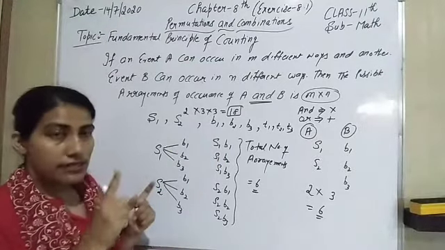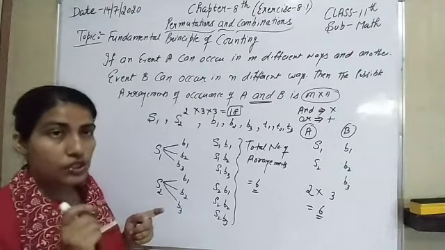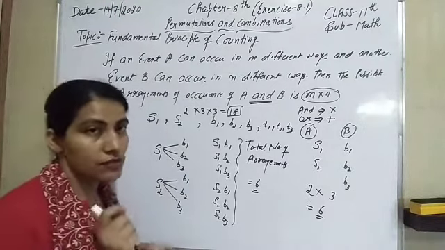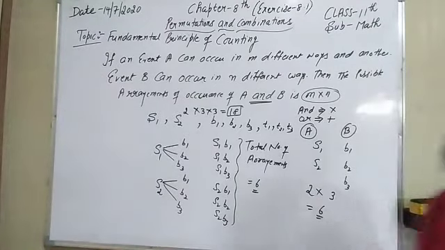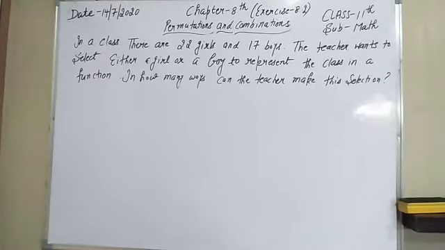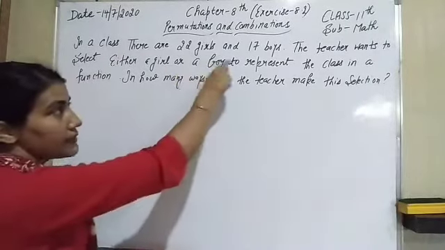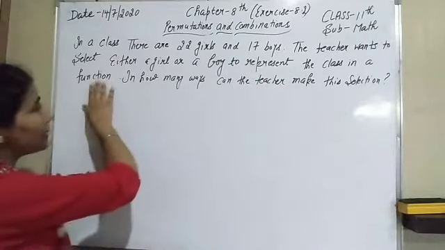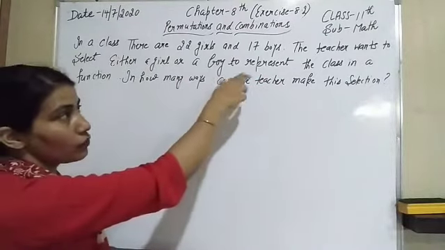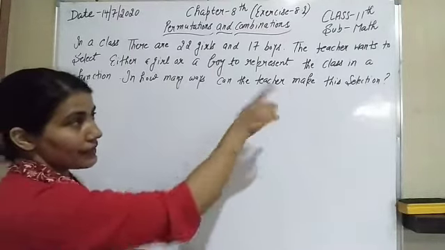So let's start its exercise so that you can understand it easily, in which way we can solve all these questions of permutation and combination. So let's start with the first question of the worksheet. Now the first question of this worksheet is, in a class there are 22 girls and 17 boys. The teacher wants to select either a girl or a boy to represent the class in a function. In how many ways can the teacher make this selection?